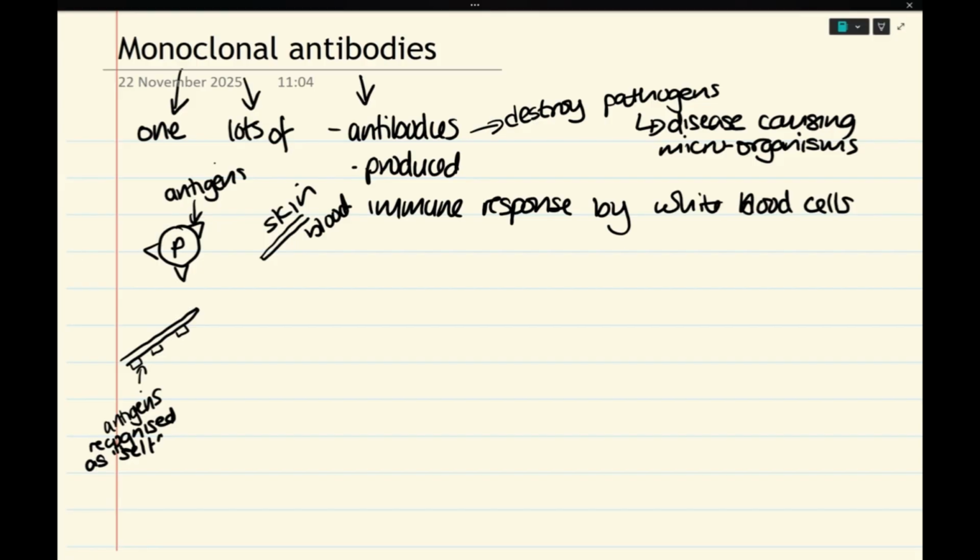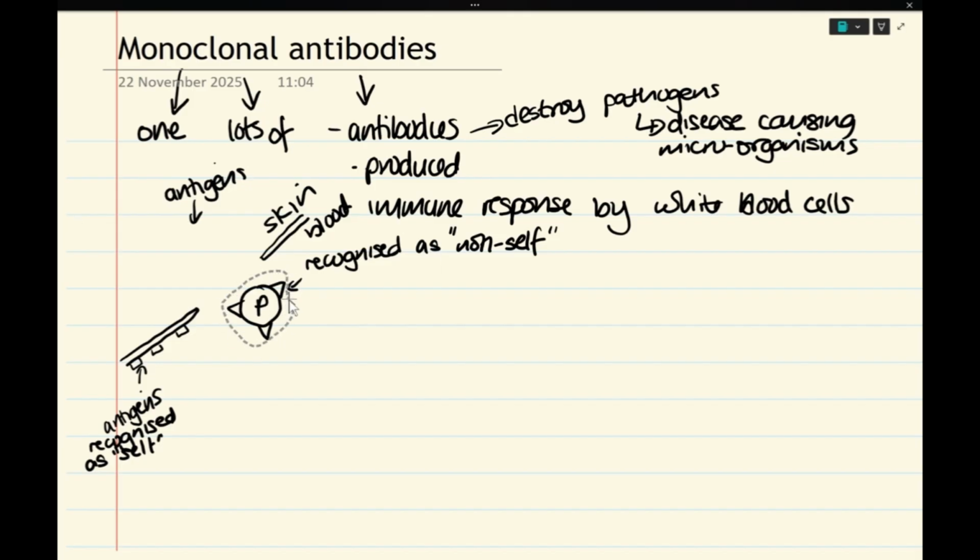When that pathogen, though, gets into our body, the antigens of the pathogen are recognized as, oh, don't belong to us. Because it's a foreign particle, it doesn't belong to our body, these antigens are recognized as not belonging to us, as non-self, by white blood cells. And the first white blood cell that recognizes this pathogen as not belonging to us is called a phagocyte.